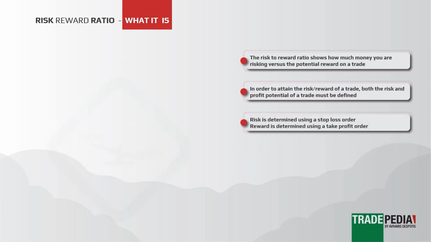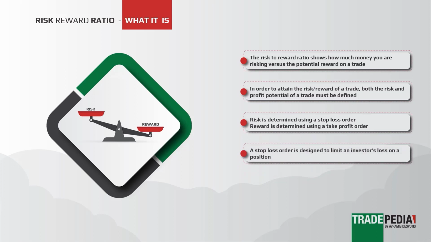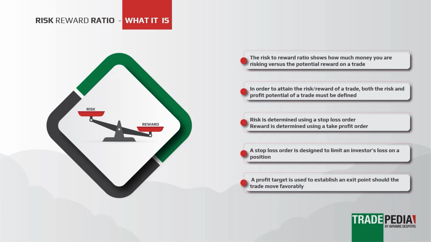Risk is determined using a stop-loss order. Reward is determined using a take-profit order. A stop-loss order is designed to limit an investor's loss on a position in a security. A profit target is used to establish an exit point should the trade move favorably.